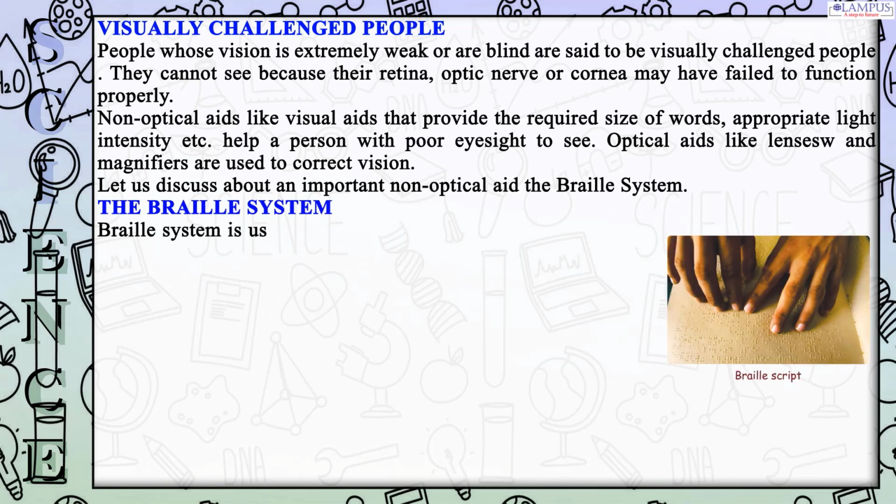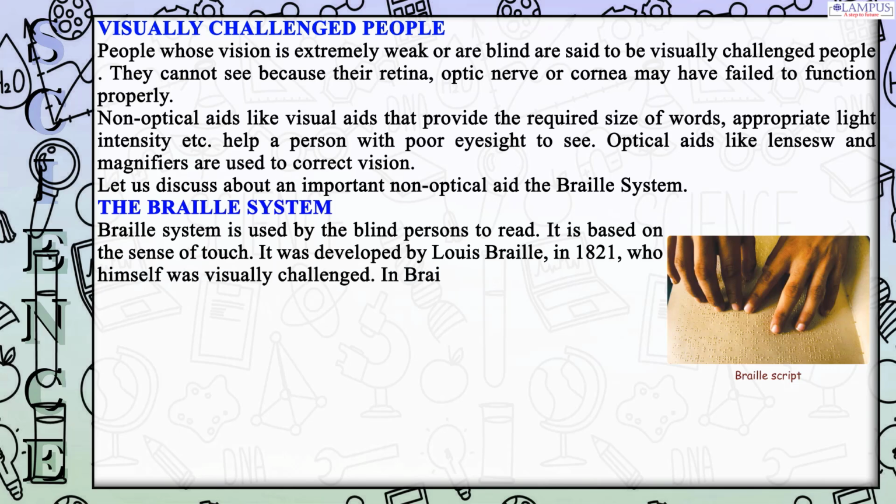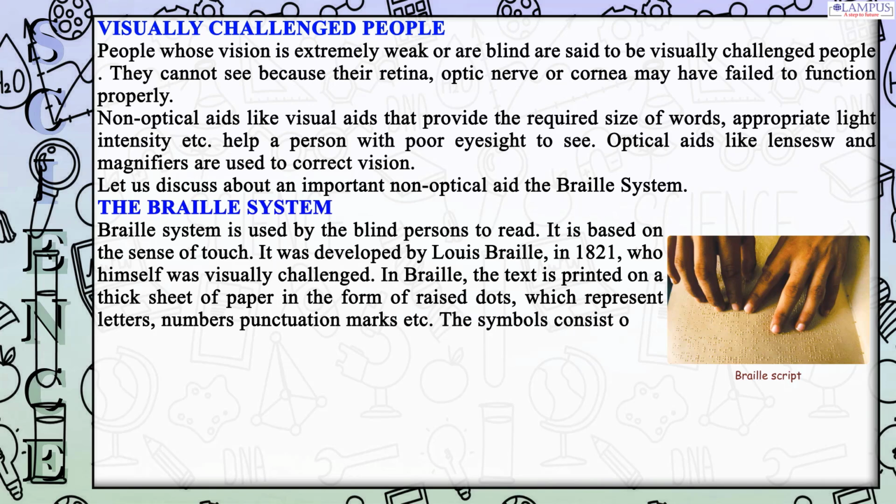Braille system is used by the blind persons to read. It is based on the sense of touch. It was developed by Louis Braille in 1821, who himself was visually challenged. In Braille, the text is printed on a thick sheet of paper in the form of raised dots, which represent letters, numbers, punctuation marks, etc.